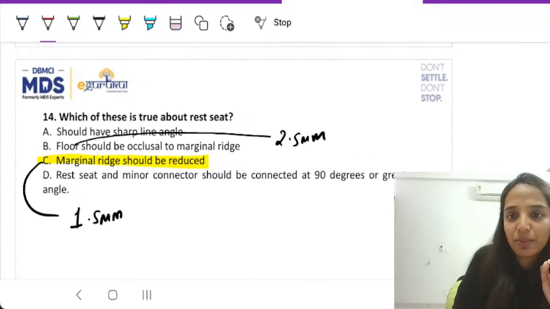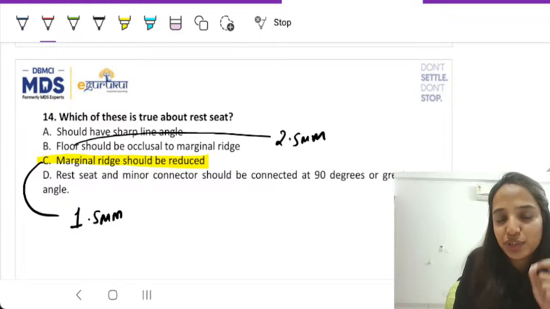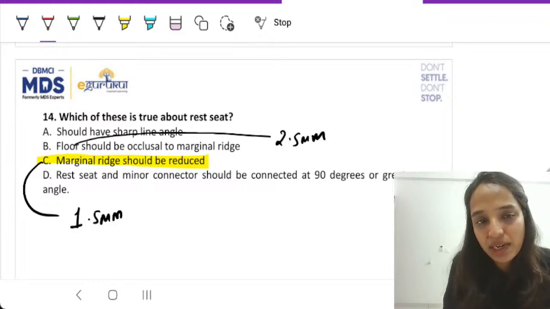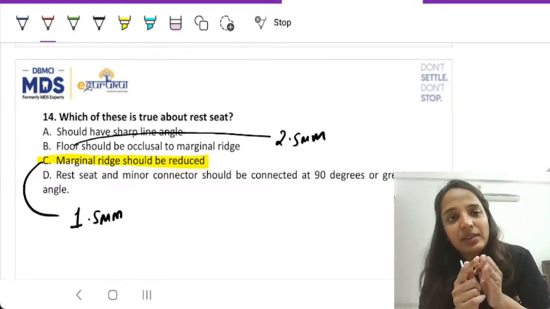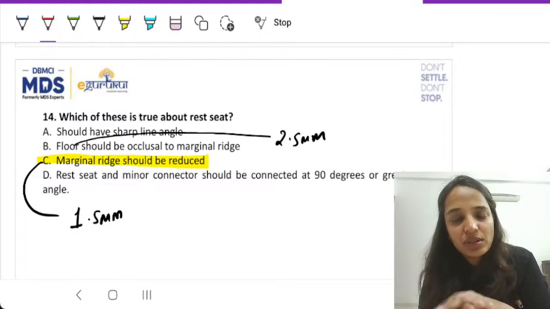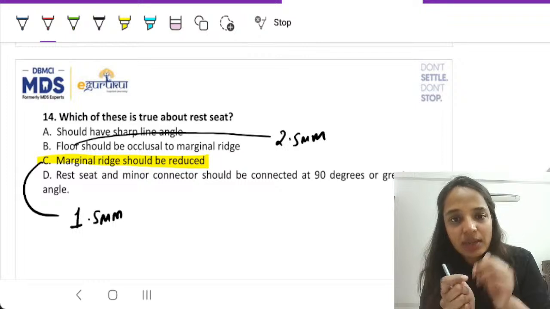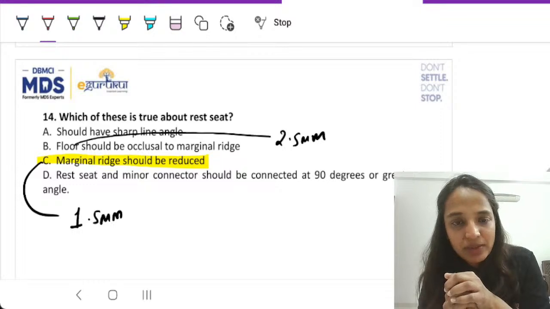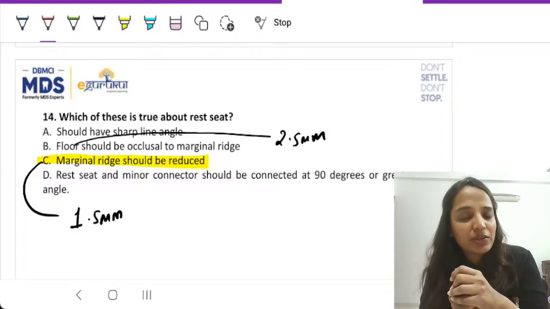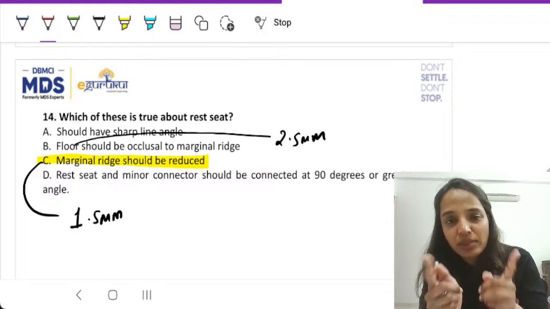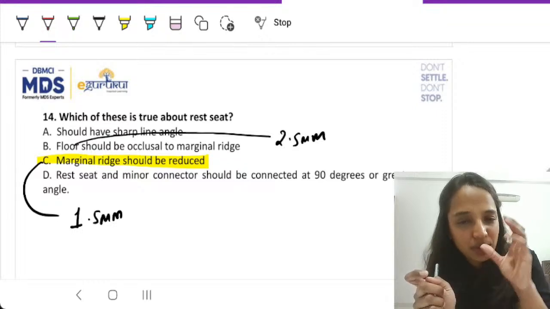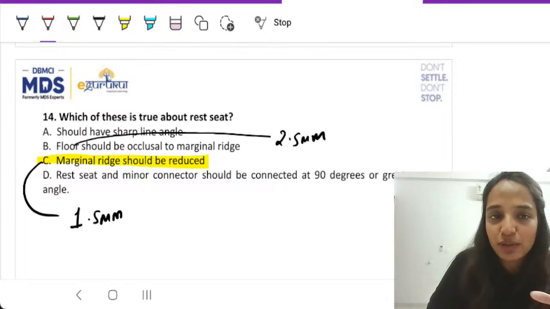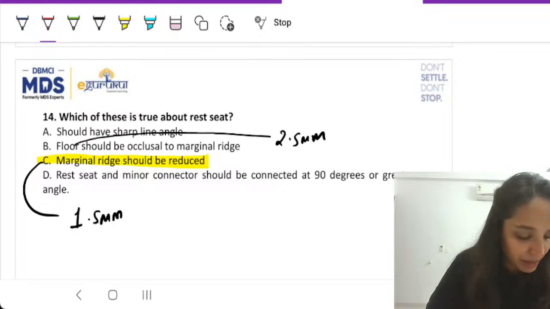Now this is also one very important thing, that questions pertaining to occlusal rest come very frequently in exams. So some features are there. It is a triangle shape. The base of the triangle is towards the marginal ridge. The apex is towards the central fossa. Center part is 2.5 millimeters deep. Marginal ridge is 1.5 millimeters deep. Buccolingually, mesiodistally, whatever the dimensions are, 1/3, 1/2, that is what you need to remember. So these are just simple points. You can have a small chota copy with you, have those points, something that you can remember at the back of your mind, right?